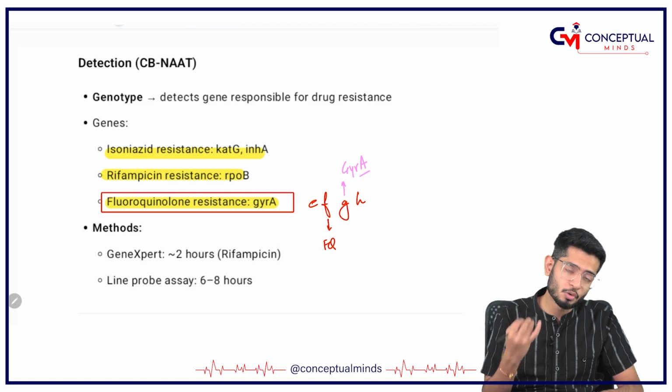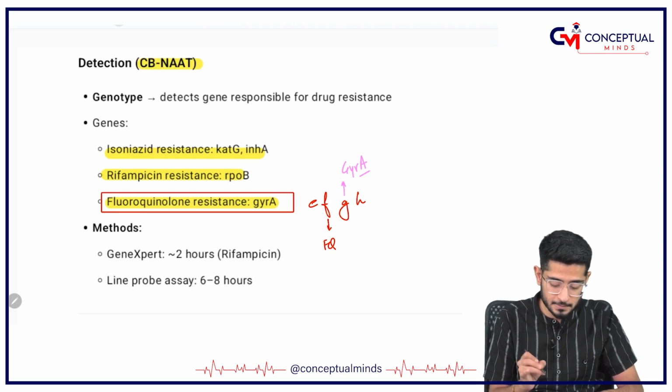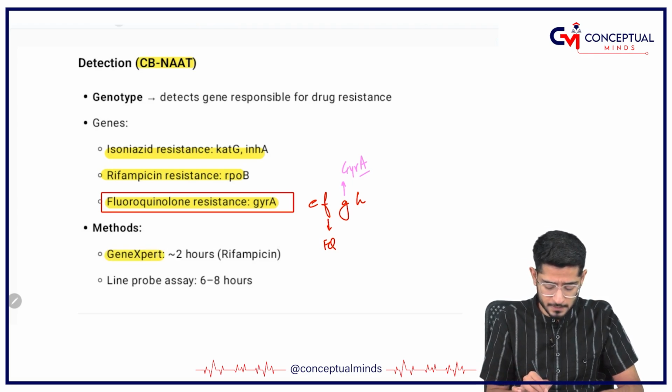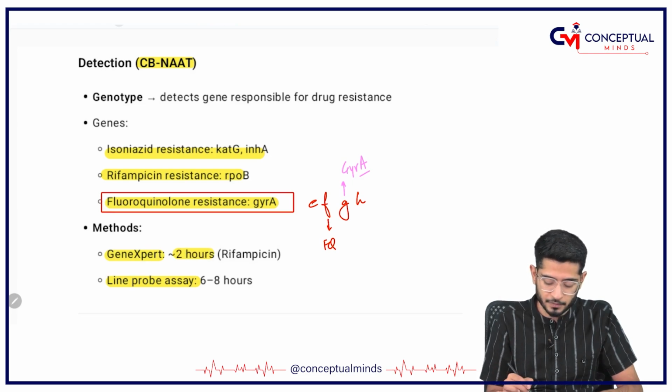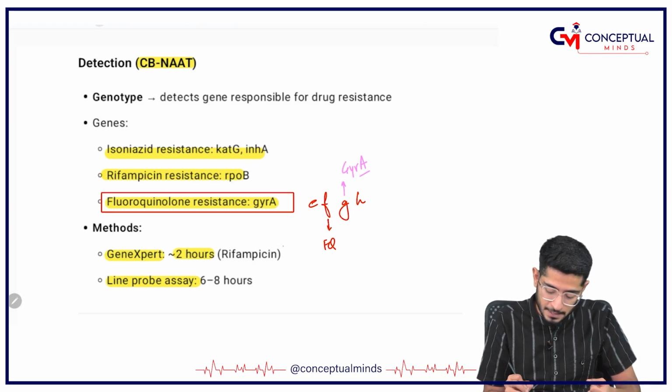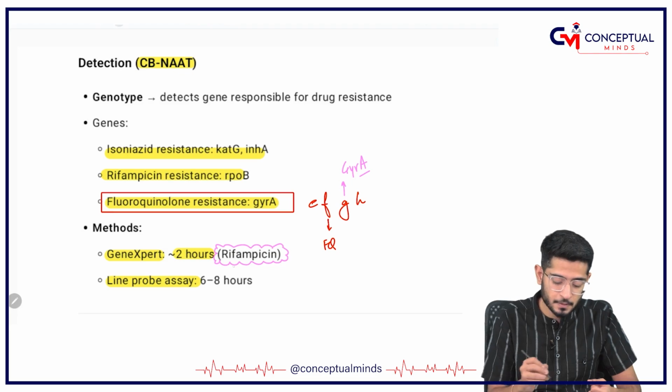This I have told you. So how will you know the drug resistance? With the help of CBNAAT, and line probe assay, which are of two types, GeneXpert and line probe assay. GeneXpert takes approximately 2 hours. Because it is an expert, it is very early, and it is mainly used to diagnose resistance against rifampicin.